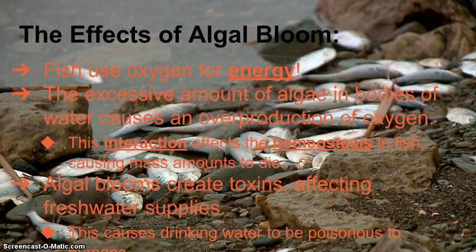Here are some effects of algal bloom. Since fish use oxygen for energy, the excessive amount of algae in bodies of water causes an overproduction of oxygen. This interaction affects the homeostasis in fish, causing mass amounts to die. So this is pretty much like fish being out of water. There's too much oxygen for them to live. Algal blooms create toxins affecting freshwater supplies. This causes drinking water to be poisonous to humans.